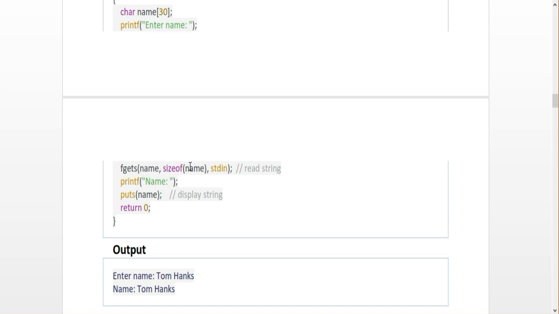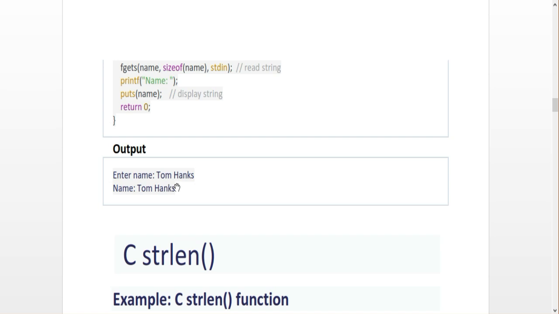So this is a format to read the entire line, and then printf name, you just use the puts of the corresponding input variable name. The entire line will be printed. Here see the example, Tom Hanks means Tom space Hanks, this entire string will be taken as an input and it is the output for this.